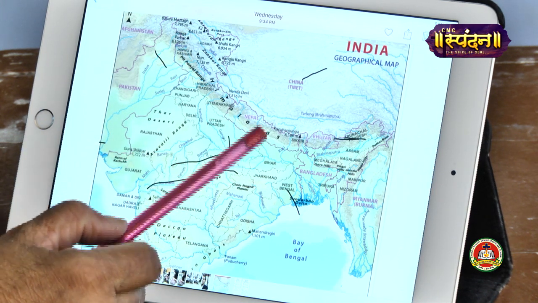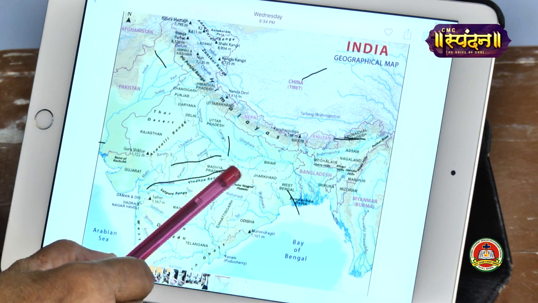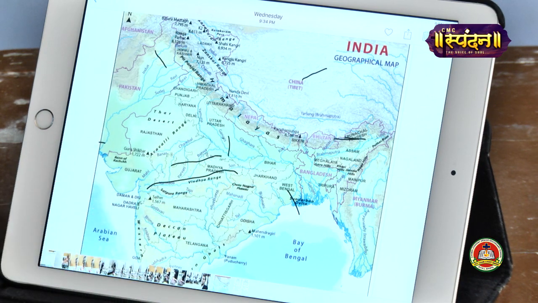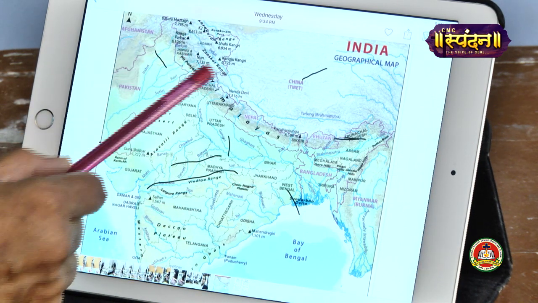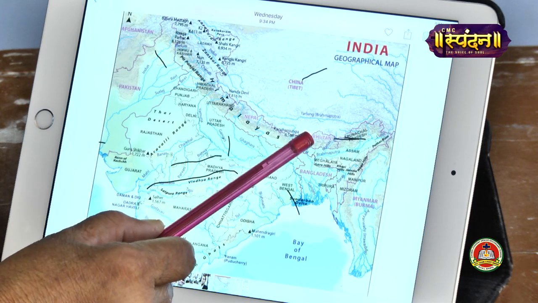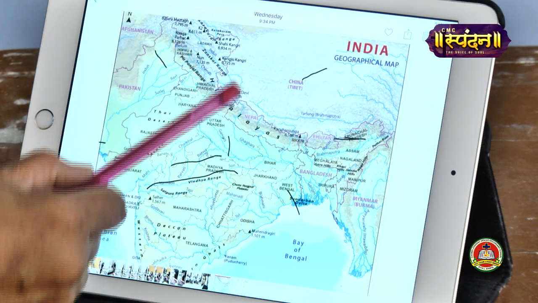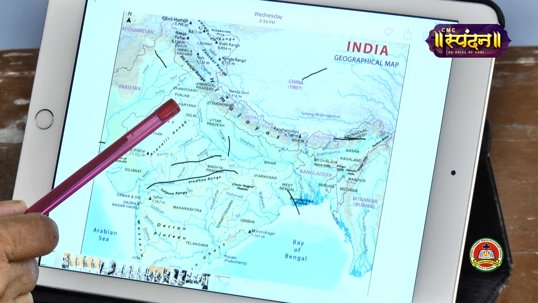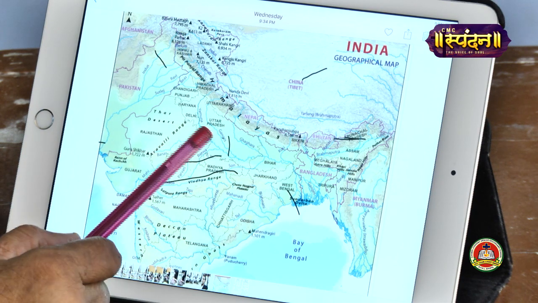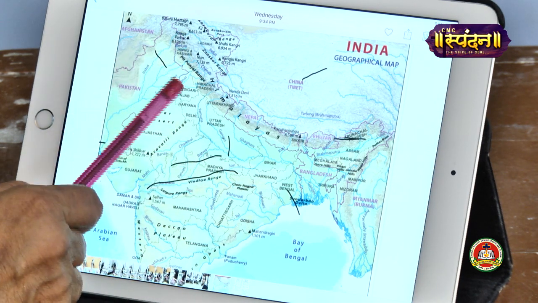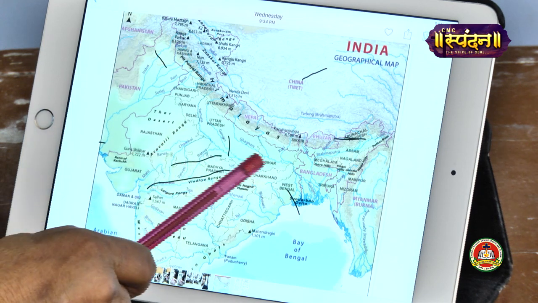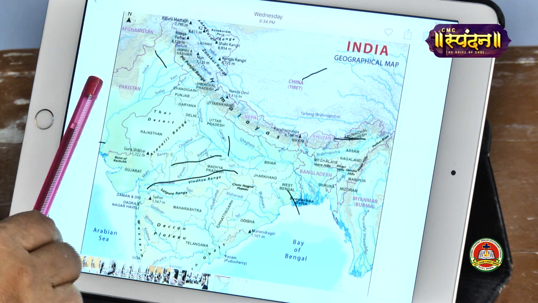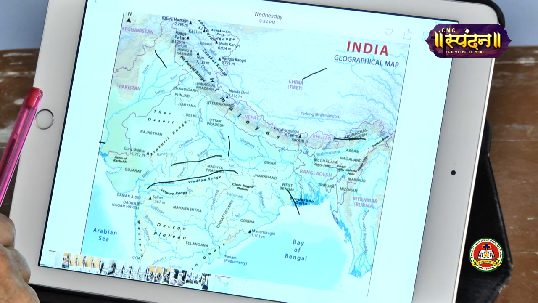And these rivers we have all discussed earlier. They are known as perennial rivers. Why perennial? Because they get water throughout the year. The snow keeps melting from these mountains throughout the year, and they give rise to the rivers Ganga, Yamuna, Brahmaputra, Satluj. All these are perennial rivers, so they will have water throughout the year. These rivers make these plains a very rich and fertile area, and with the result, a wide variety of crops can be grown over here.